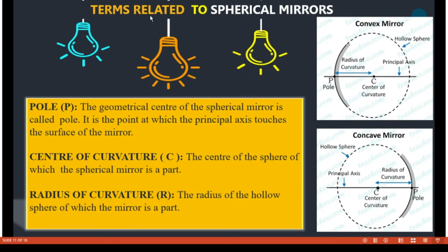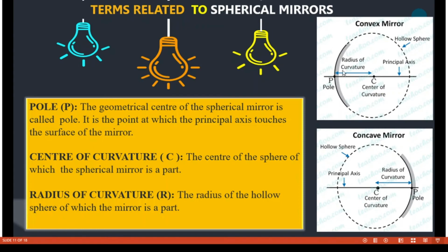Now we are going to see the terms related to spherical mirrors. See, this is nothing but a concave mirror. This is the concave mirror and this one is a convex mirror. So what is a pole? The geometrical center of a spherical mirror is called a pole, that is this part.